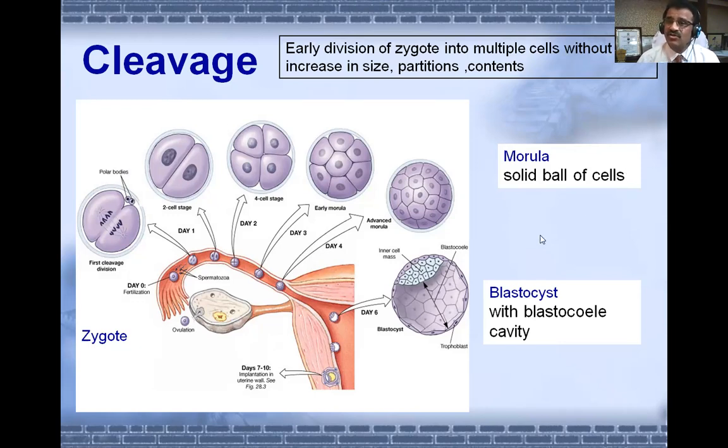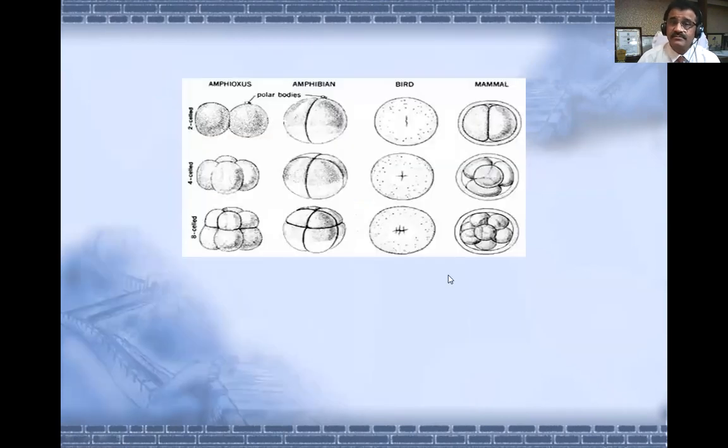So morula is a solid ball of cells, and blastula is a blastocele. Cele means with cavity, and inside are the inner cell mass and trophoblast. The early division of zygote takes place into multiple cells without increase in size, but there are partitions amongst the cells. This is a black and white picture of cleavage.